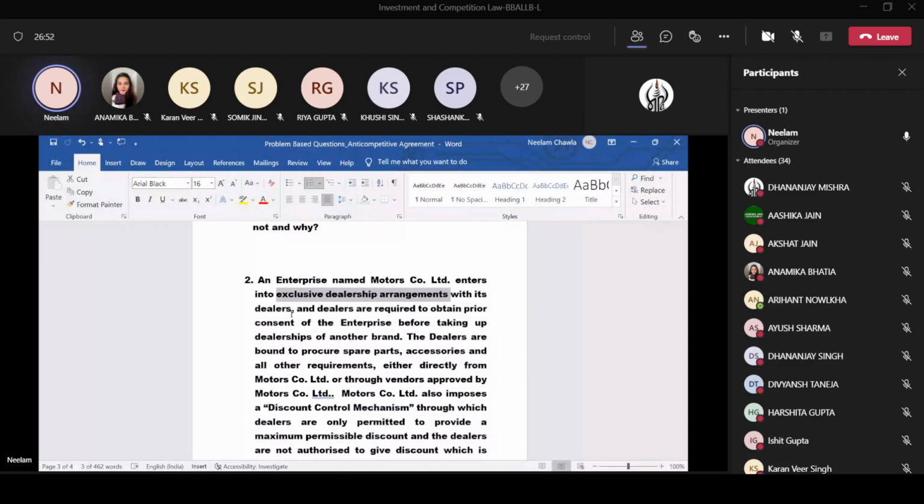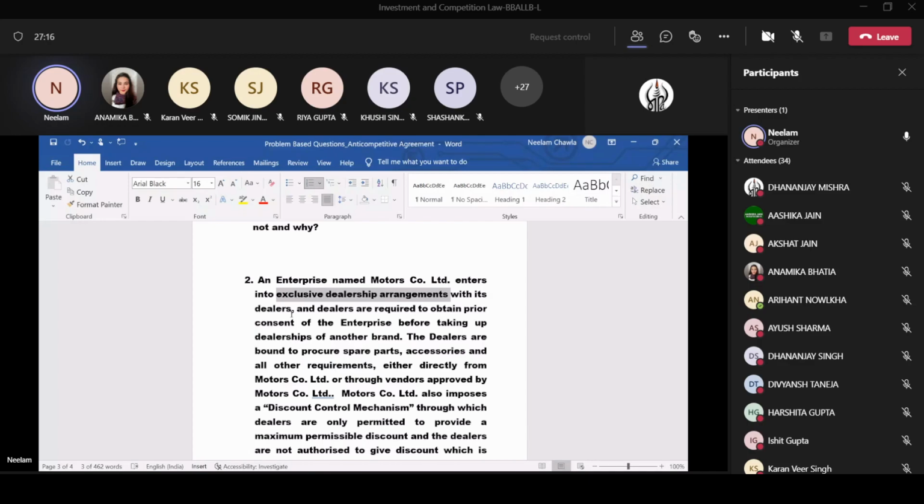Now the question is whether in this case this vertical exclusive dealership agreement has taken place or not. Here the manufacturer is prohibiting the dealers from taking dealership of any other manufacturer or not, on the basis of the facts given in this problem.